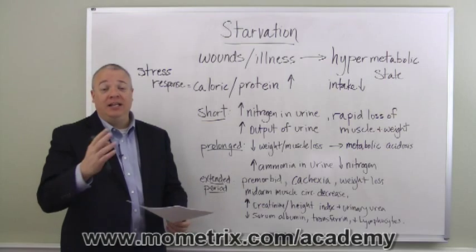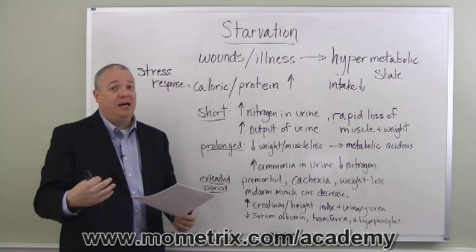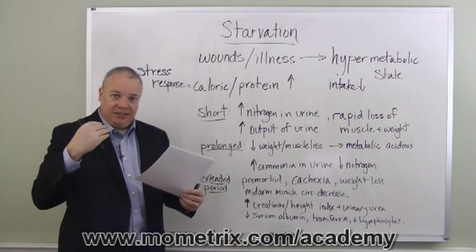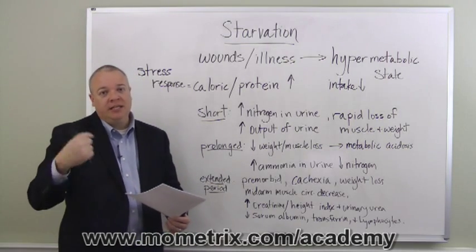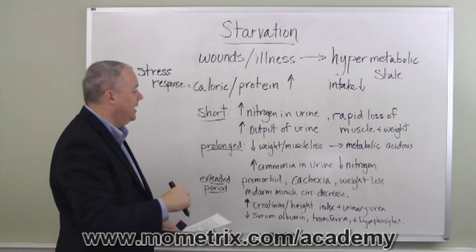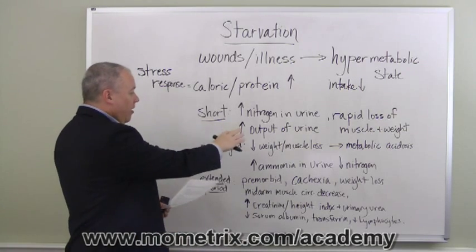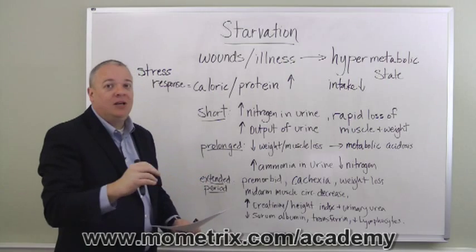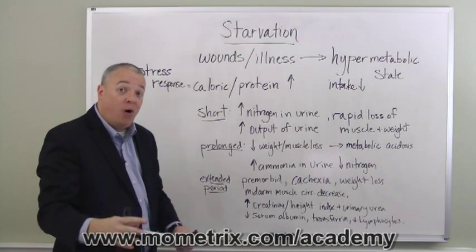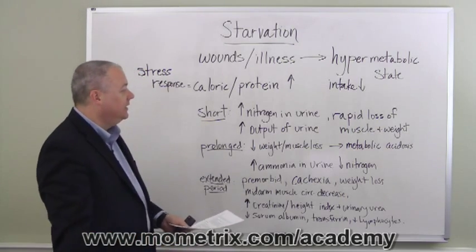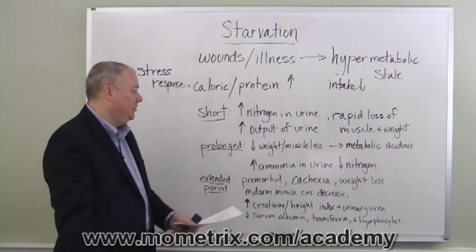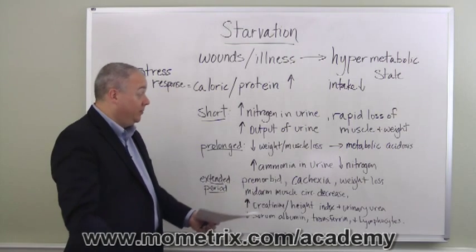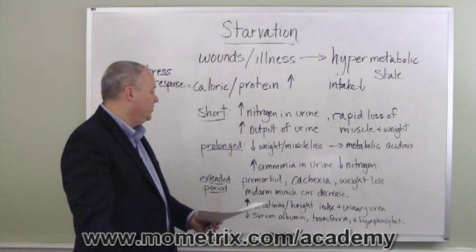If it's not corrected and there is a prolonged period where the body is still under stress, in this hypermetabolic state wanting an increase in calories and protein that is not met, then after it's been going on for a while, the weight loss and the muscle loss actually go down. It doesn't happen quite as rapidly in this prolonged state, and you get metabolic acidosis. You get metabolic acidosis even though, or because of, the weight and muscle loss not going down quite as rapidly.